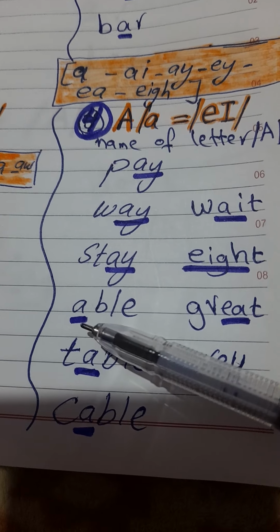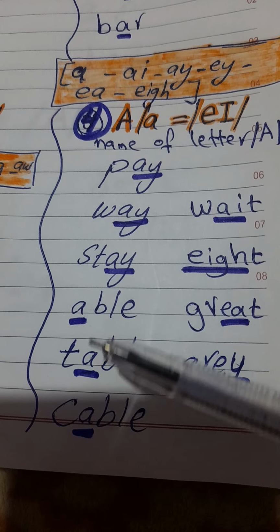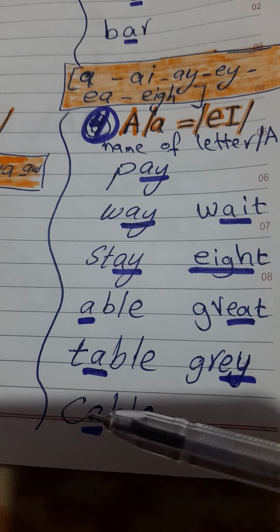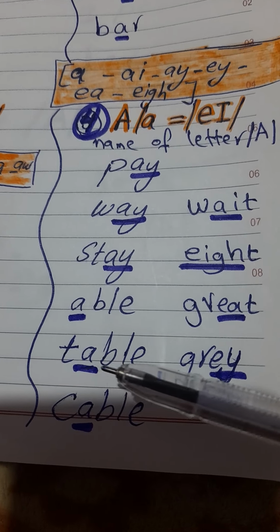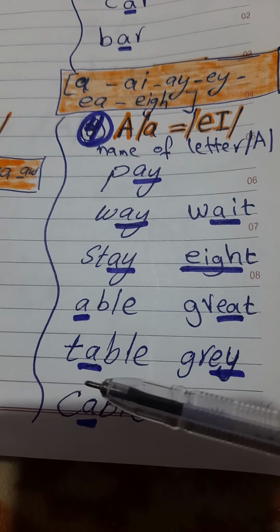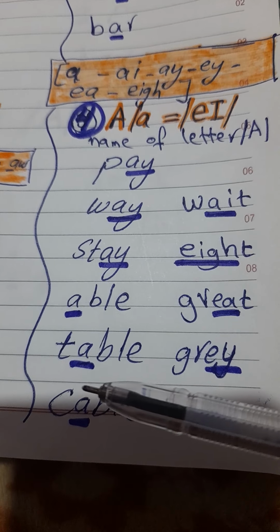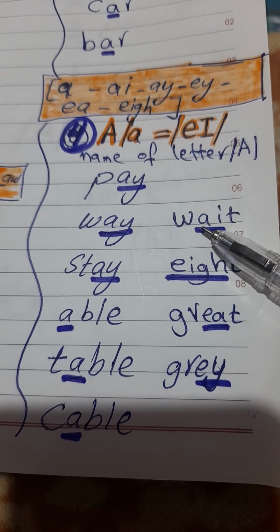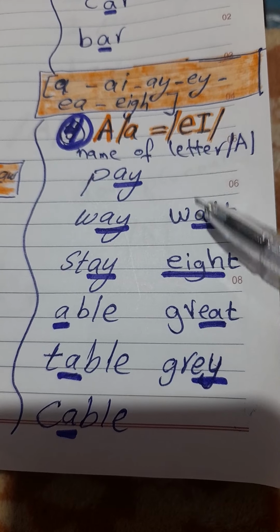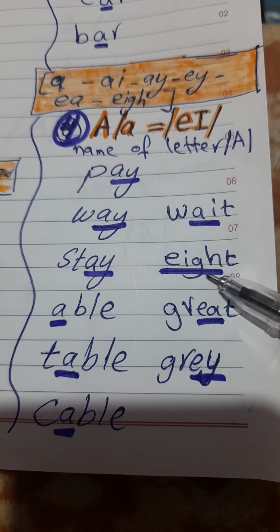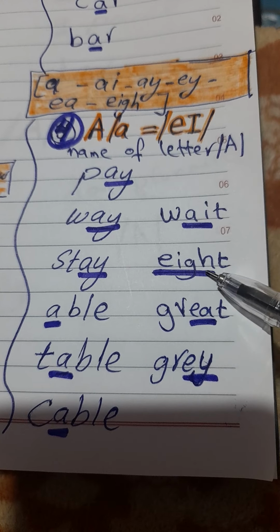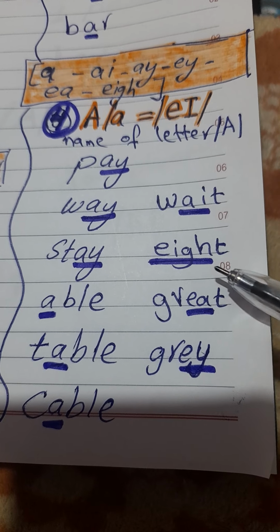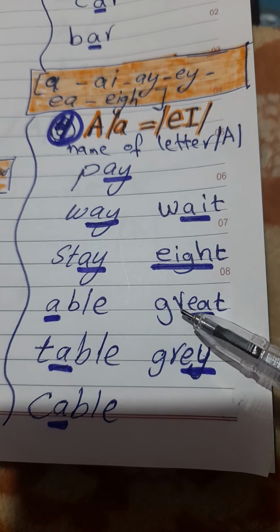Notice here also we have A at the beginning of able, and able is also pronounced with the A sound, and table, cable, in the middle between two consonant letters, we pronounce it also A. Wait, AI here, also we pronounce it A. Eight, EIGH, the G here is silent because it has the sound A, long vowel A. Eight, great.